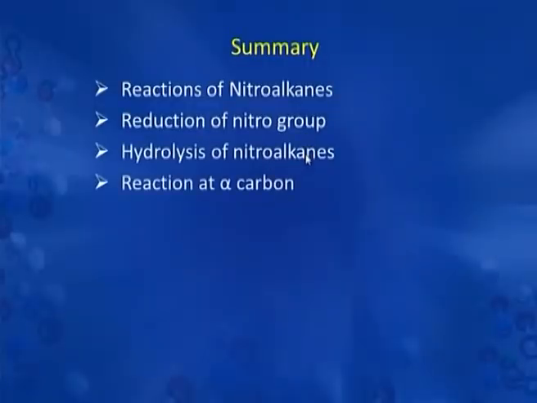We have also discussed the reactions due to alpha carbon. We have discussed that alpha carbon of nitro group is acidic in nature. The reason is nitro group is electron withdrawing with minus I effect, because of which it attracts the electron density towards it. As a result, the carbon hydrogen bond becomes a weak bond and alpha hydrogen becomes an active hydrogen.